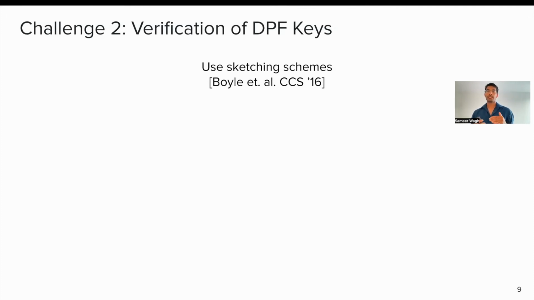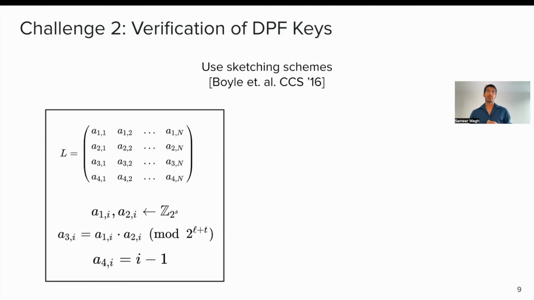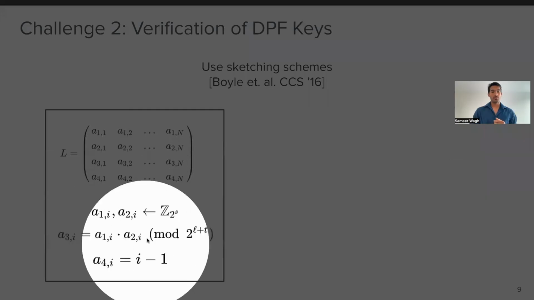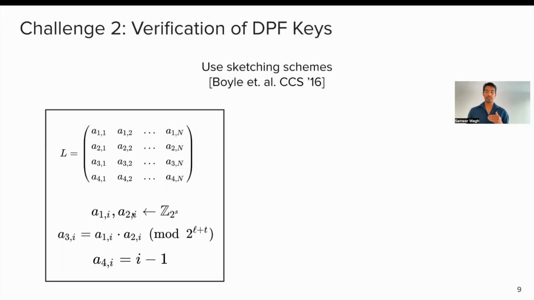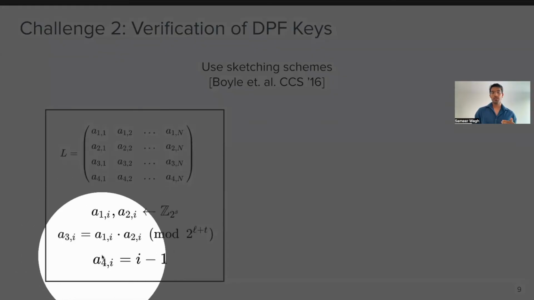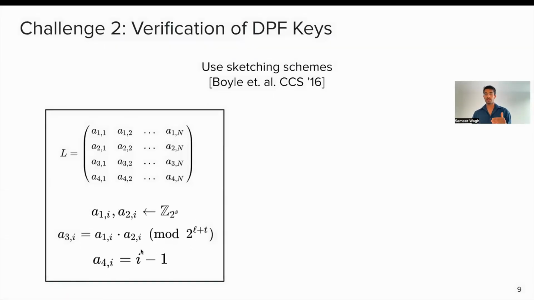Here we use the standard blueprint of sketching schemes, like how you verify sketching schemes in the seminal paper by Boyle et al. in CCS 2016. The first part is to construct a linear sketching matrix. Here we have 4 different rows in this matrix as opposed to 3 previously. The first 2 rows are independently randomly chosen from a sampling space. The third one is the constraint one: A3i is just the product of those 2. And the fourth one is just a fixed constant. We'll see in a minute why we do this.